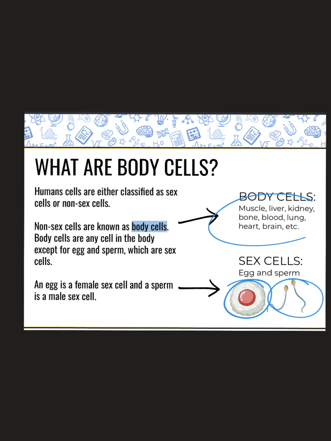So I have examples listed here. As long as it's not egg and sperm, it's going to be a body cell: muscle, liver, kidney, bone, blood, lung, heart, brain, etc.